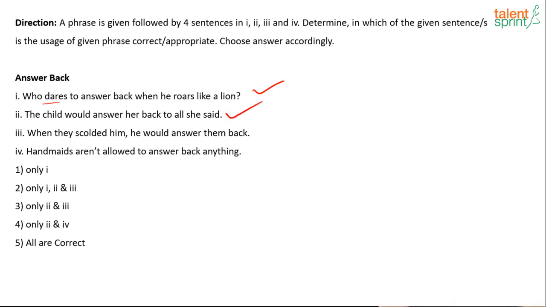When they scolded him, he would answer them back. So whenever he got scolded, he would always reply back in a very rude manner, with his comebacks, if he has any. Handmaids aren't allowed to answer anything back. So they are not allowed to reply to anything that is asked. Yes, so all are correct again.